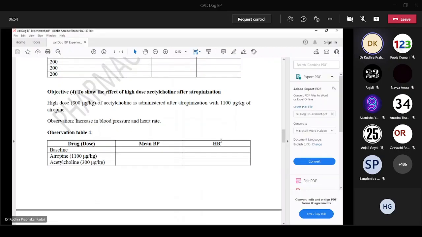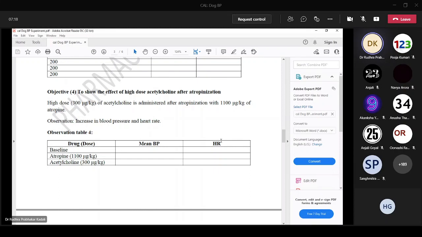Next, to show the effect of high dose acetylcholine after atropinization. First we'll study the normal response of acetylcholine. The normal response of acetylcholine is fall in BP. Fall in BP is due to stimulation of M3 receptors on endothelium. It causes release of nitric oxide. Nitric oxide is a vasodilator. So acetylcholine causes a mild fall in BP.